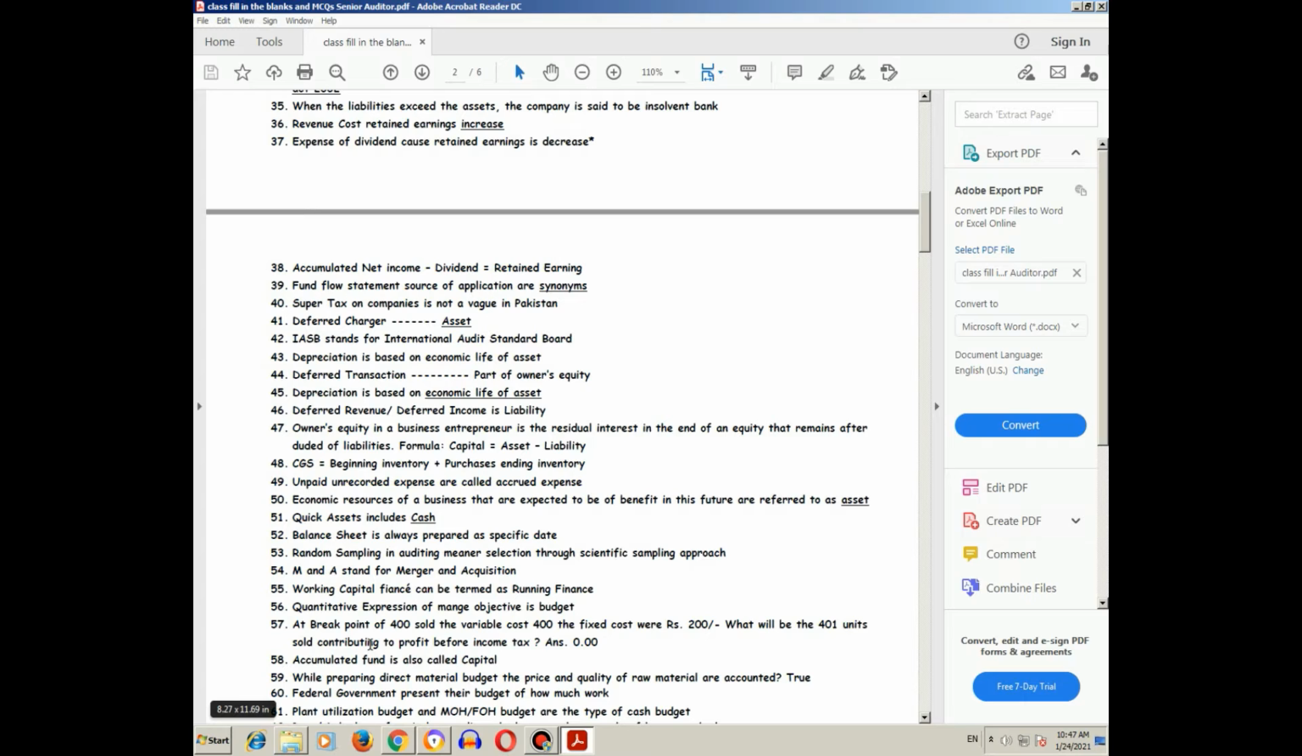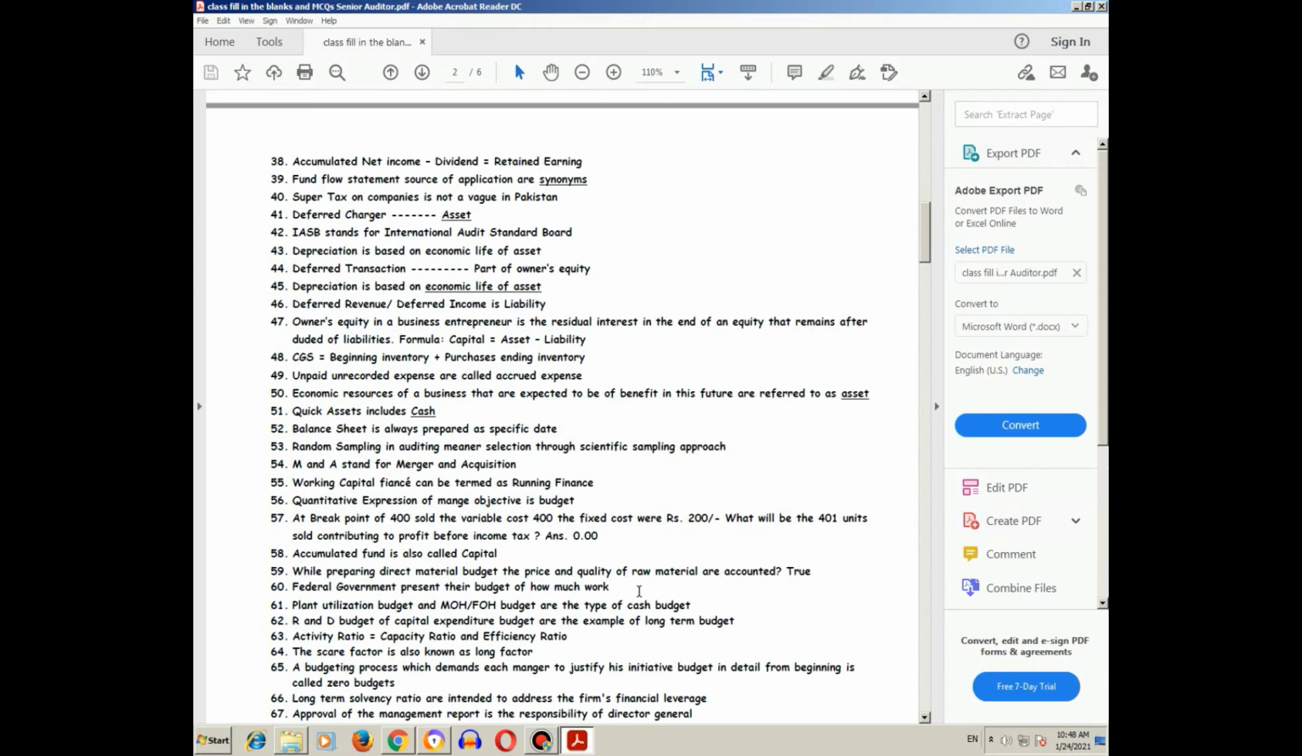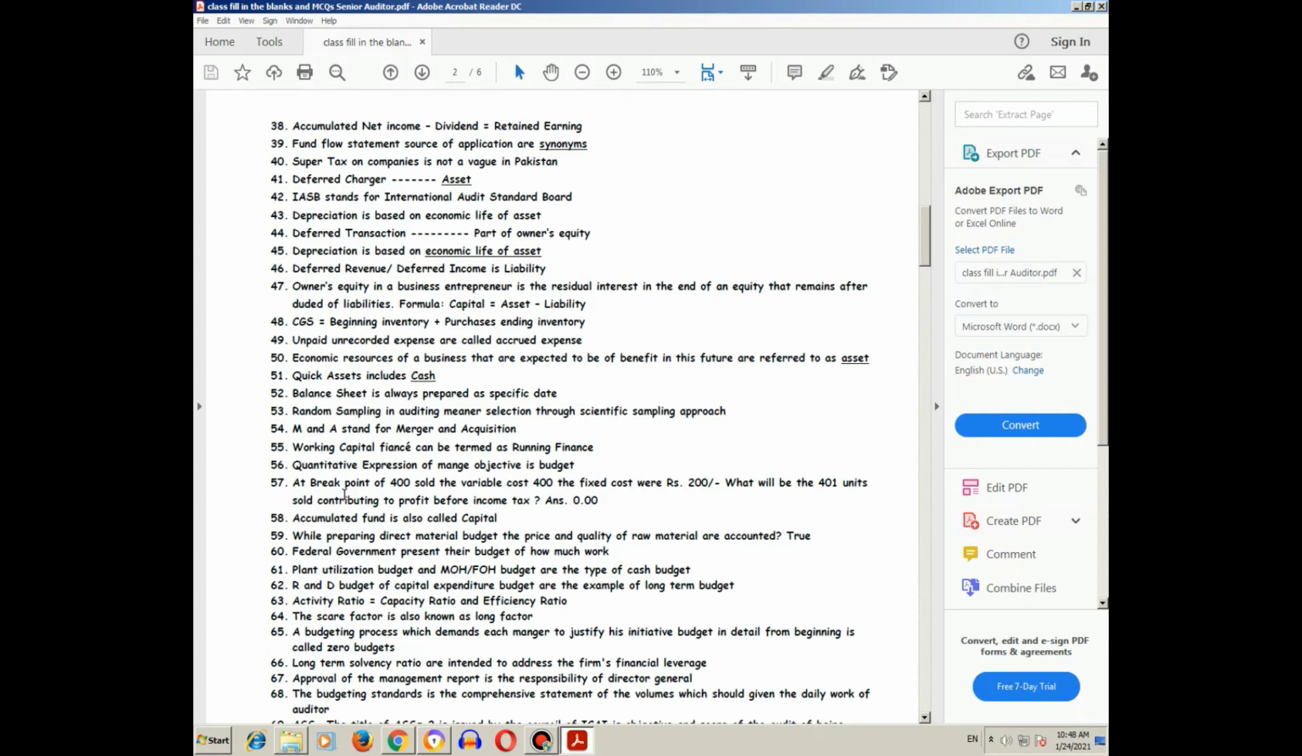Quantitative expression of managed objectives is a budget. At the breakeven point of 400 units sold, the variable cost was 400 and the fixed cost was 200. What will be the profit before income tax if 401 units are sold? The answer is 0.